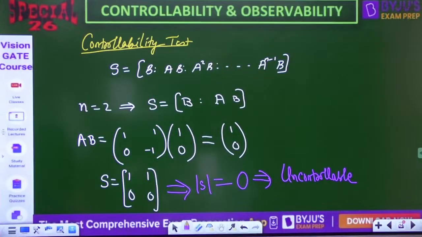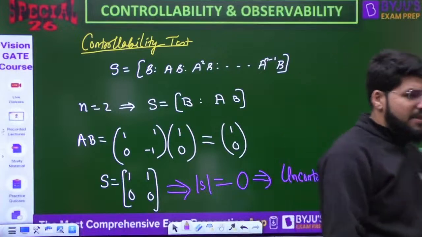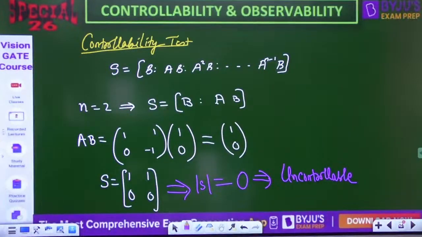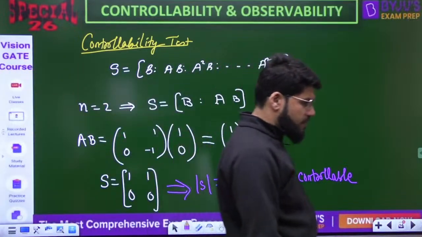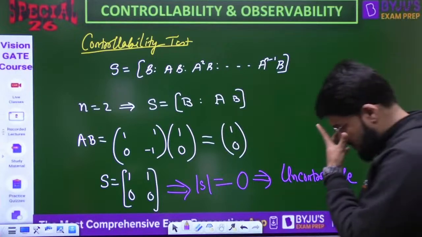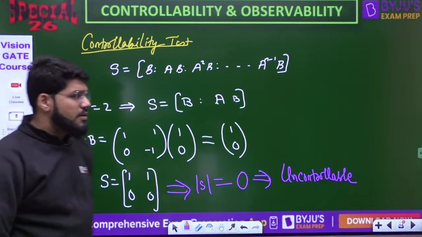The determinant of S equal to 0, and I can say that the system is uncontrollable.